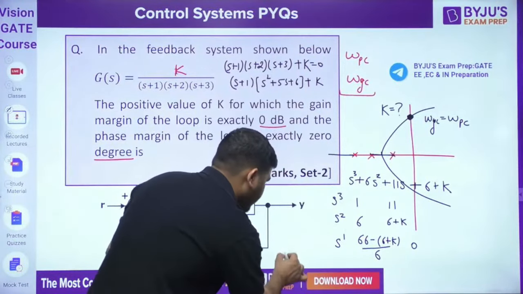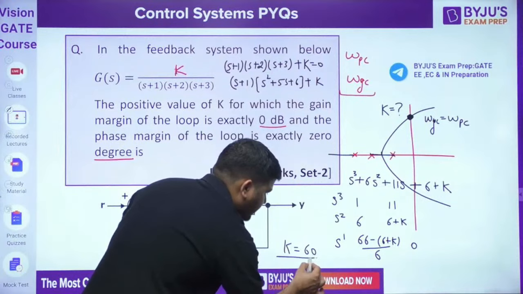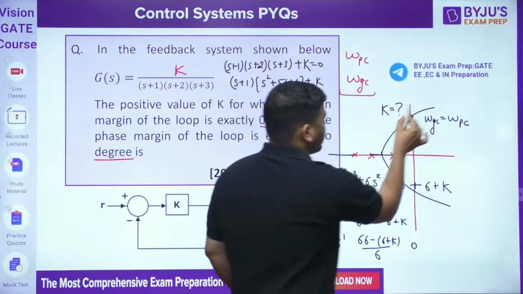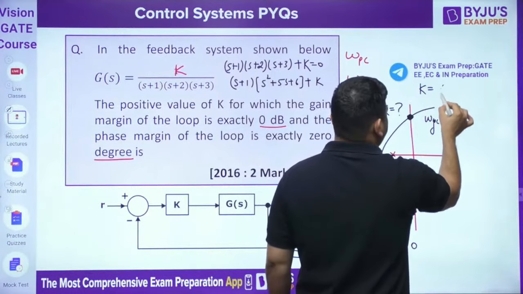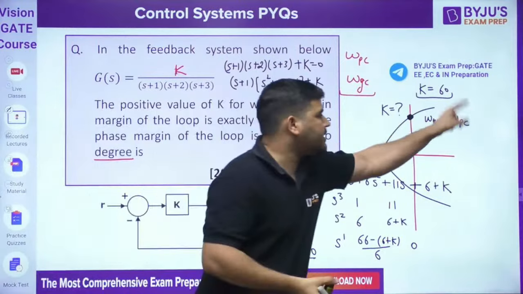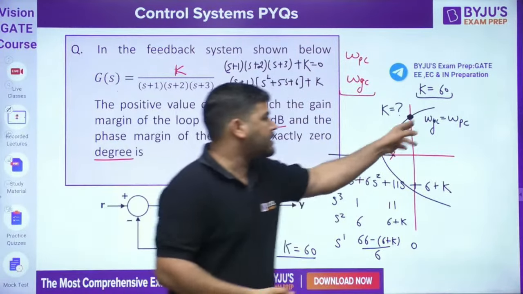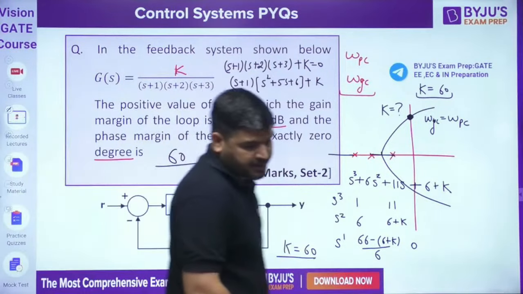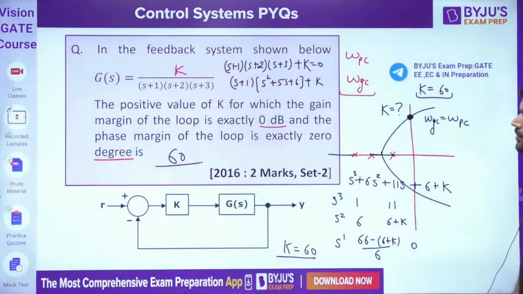So if K is equal to 60, then the system will be marginally stable. You can easily see that. So this K has to be 60. If K is 60, the system is marginally stable, omega GC is equal to omega PC, gain margin is 0, phase margin is also 0. Answer is 60. So it's easy peasy. This way you can solve the problem.